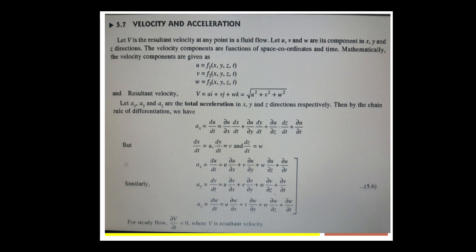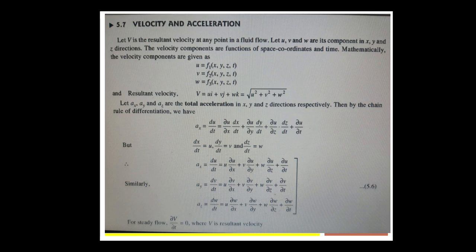Let V be the resultant velocity at any point in the fluid flow. If water is flowing in a pipe at some velocity, the total velocity at the other end may be the capital V. So the capital V is the resultant velocity at a point in a fluid flow. Let u, v, w be the components in the x, y, z directions, as we discussed in the three-dimension flow. In the last class we considered the x axis, y axis and z axis, and we kept u, v, w as the components in the x, y, z directions. Here also we take those into consideration.